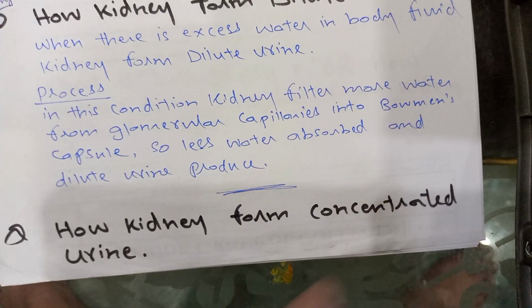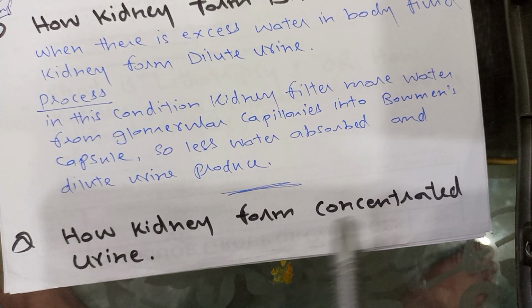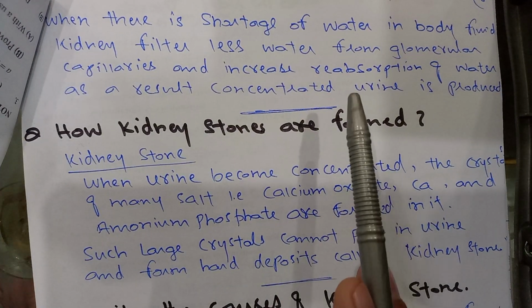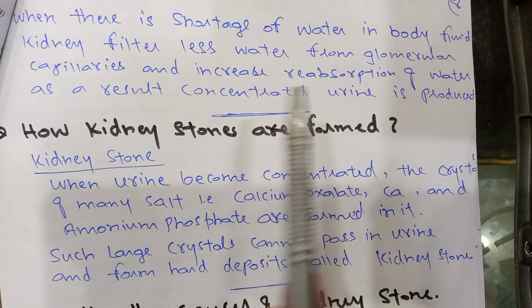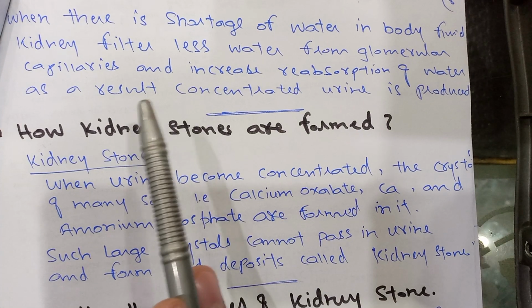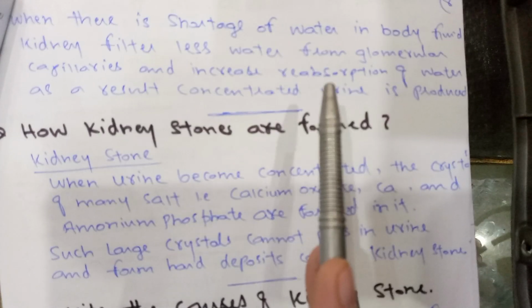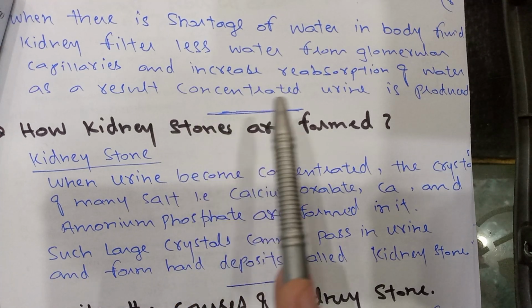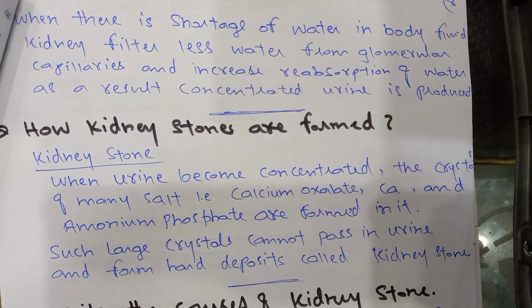Next question. How does the kidney form concentrated urine? Answer: when there is a shortage of water in body fluid, the kidney filters less water from the glomerular capillaries and increases reabsorption of water. As a result, concentrated urine is produced.